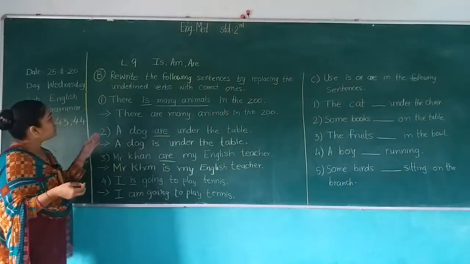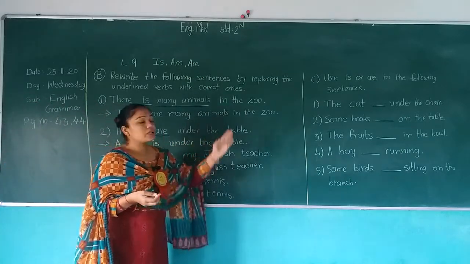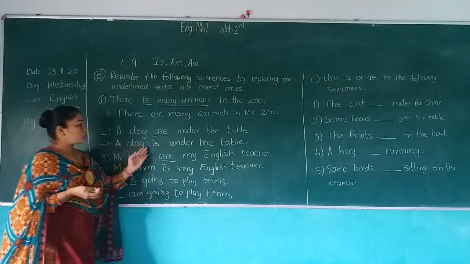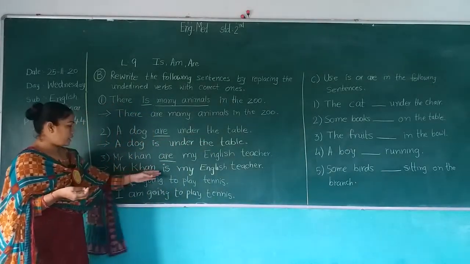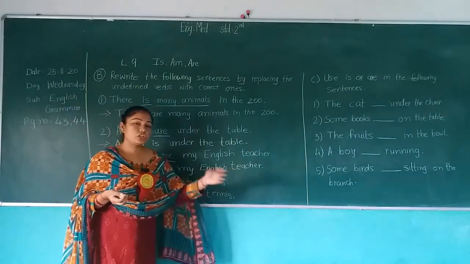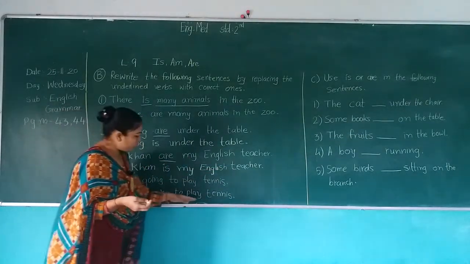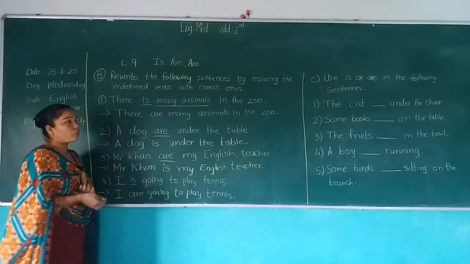Now, again read these sentences. There are many animals in the zoo. Second, a dog is under the table. Mr. Khan is my English teacher. I am going to play tennis. This is the correct form. Okay.